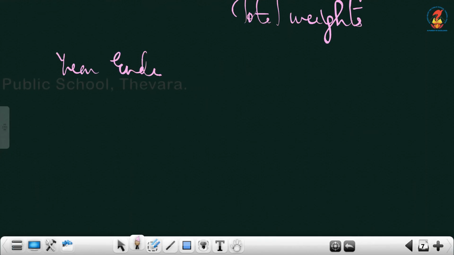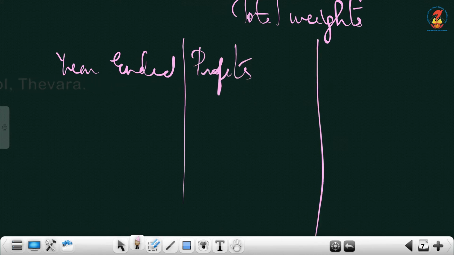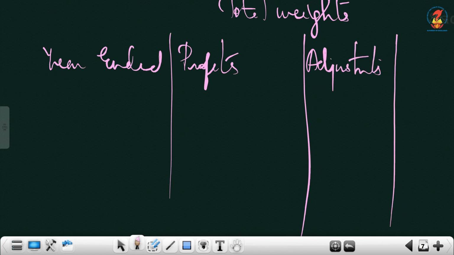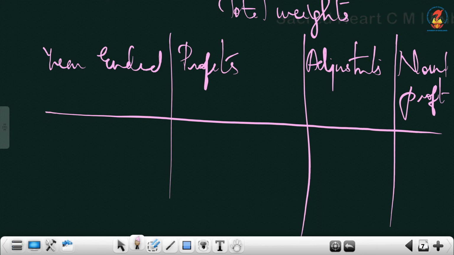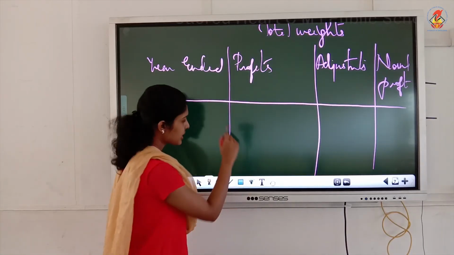It is year ended, then the profits given, then we have to do certain adjustments. So we will get the normal profits. And year ended here is 15, 16, 17, 18, 19.